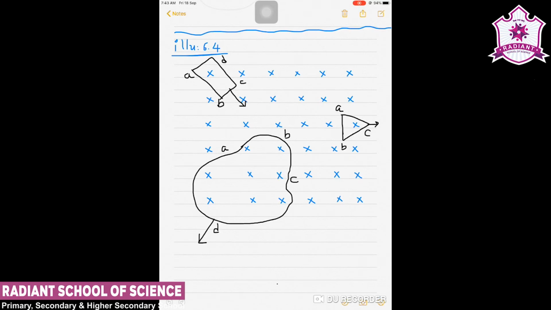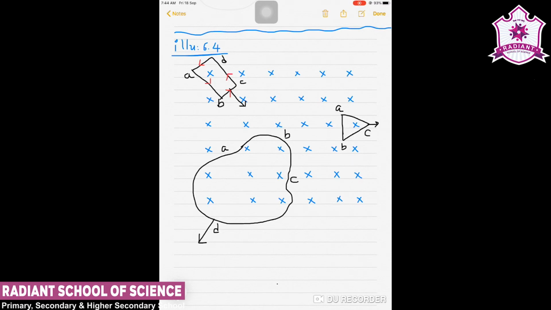BCDAB. So we can say the current may flow in this direction, the BCDAB path, and it opposes the increasing flux.